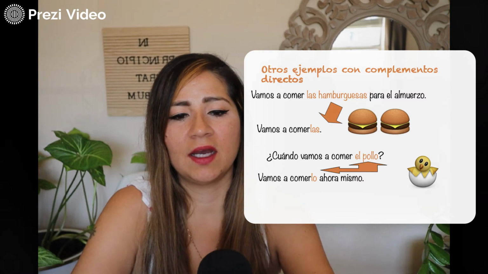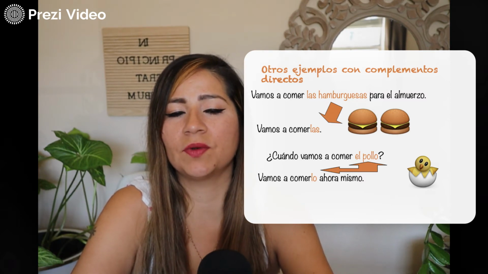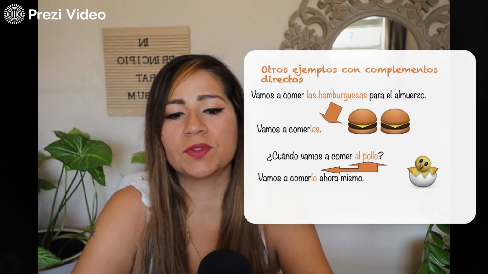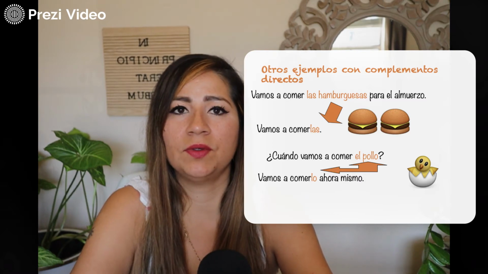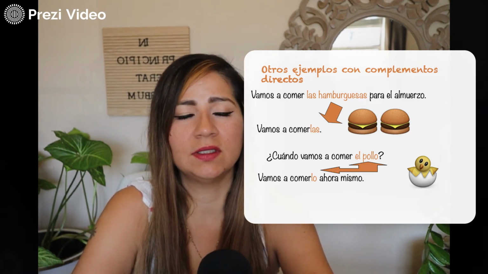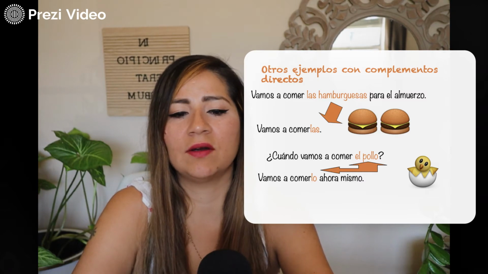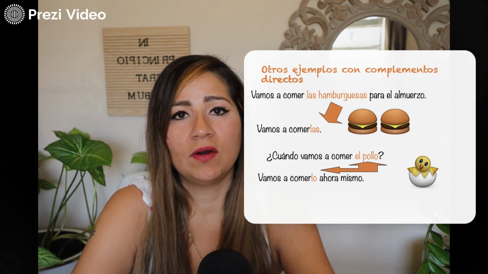And then another example, ¿cuándo vamos a comer el pollo? Again, you have two verbs there. So, vamos a comerlo, el pollo, we need lo because pollo is masculine. So, we're going to eat it ahora mismo, right now. Or lo vamos a comer ahora mismo.